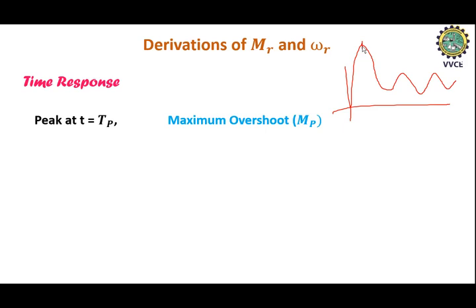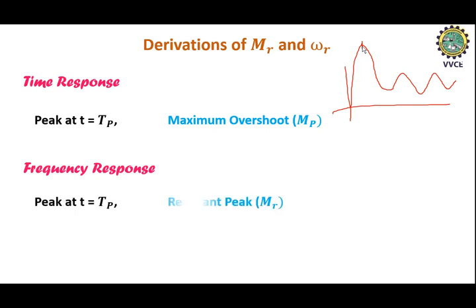In the same way, in the frequency domain, we can consider the maximum magnitude or amplitude value as resonant peak, that is MR. So in the time domain, we consider the maximum overshoot. In the same way, the same maximum magnitude value is considered as resonant peak in case of frequency response, that is represented by MR.